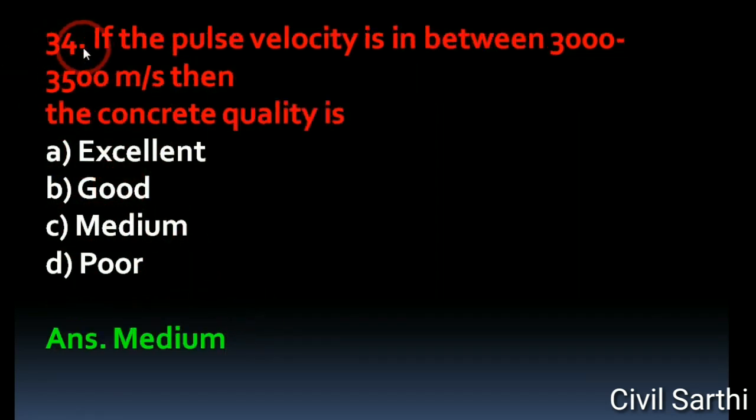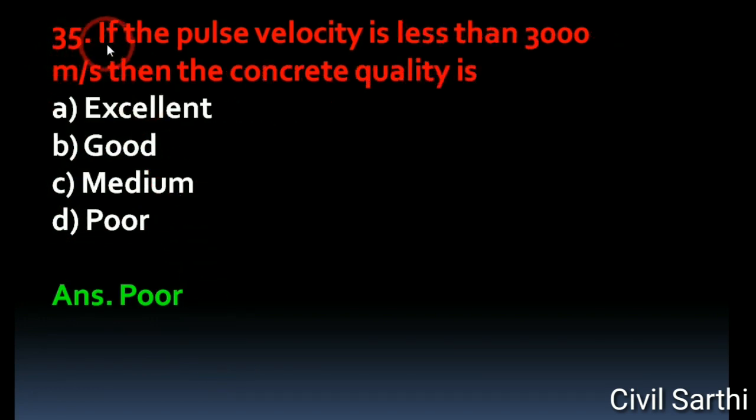Question number 34. If the pulse velocity is in between 3000 to 3500 meter per second, then the concrete quality is option A excellent, option B good, option C medium, option D poor. The right answer is medium. Question number 35. If the pulse velocity is less than 3000 meter per second, then the concrete quality is option A excellent, option B good, option C medium, option D poor. The right answer is poor.